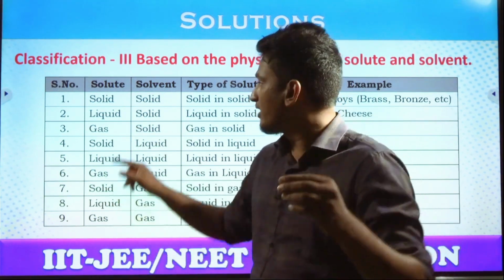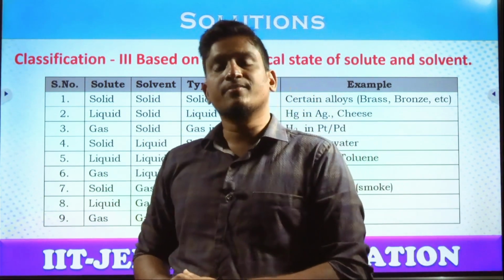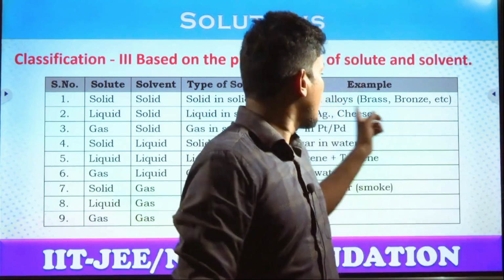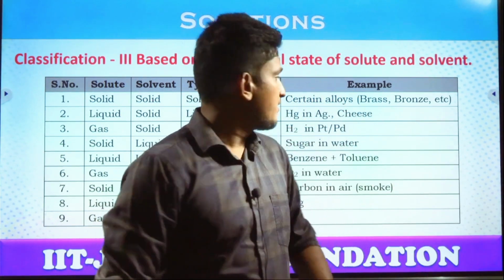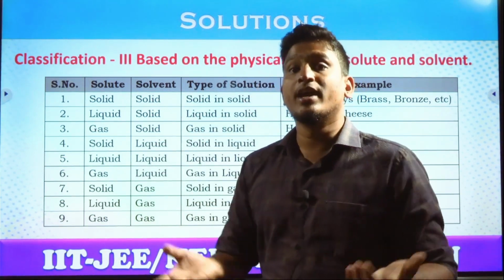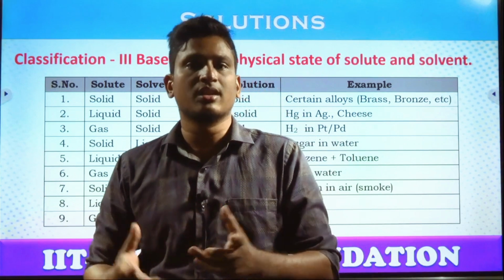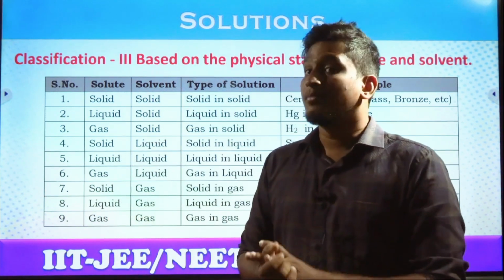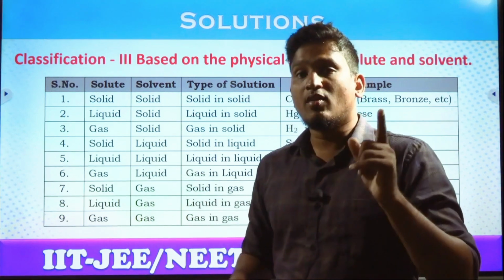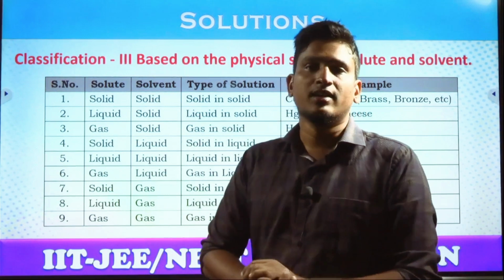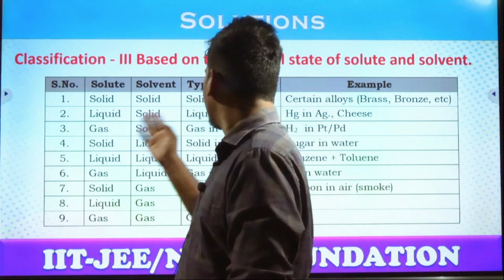Liquid is smaller quantity and solid is higher quantity. Yes or no? So that's why it is liquid in solid. In amalgam, mercury is a liquid, silver is a solid. So all these types of solutions where mercury is involved in alloys are, in general, amalgams. Of course, there are different types. We have sodium amalgam, gold amalgam, but definitely the liquid quantity should be low and the solid quantity should be high. Then these examples come under this type of solution, liquid in solid.